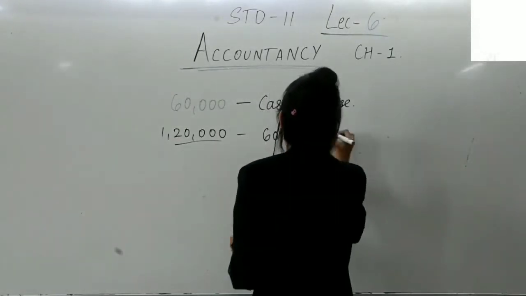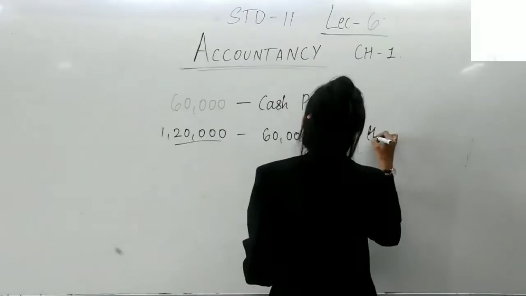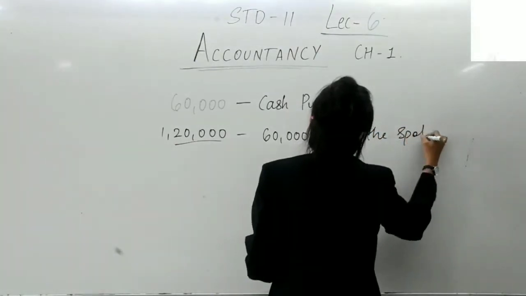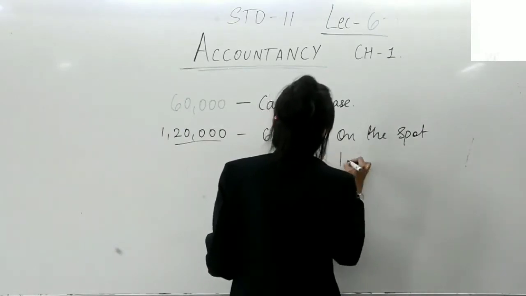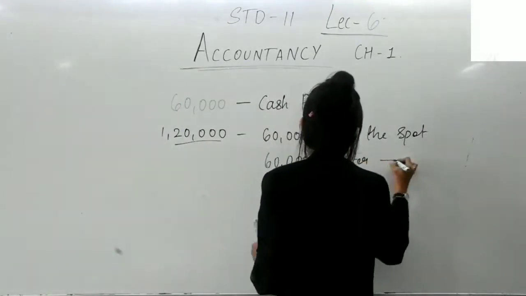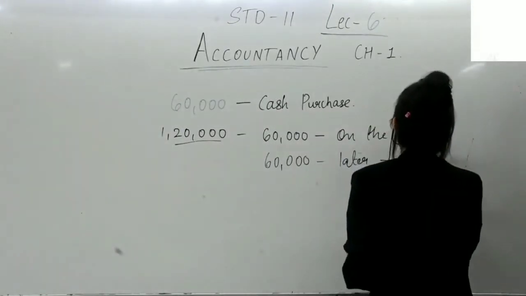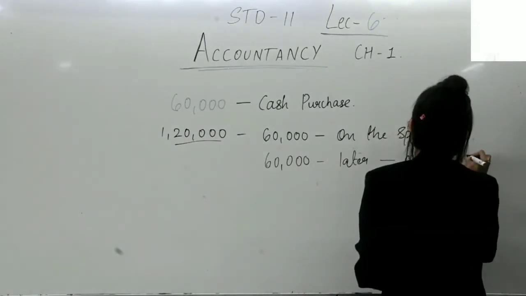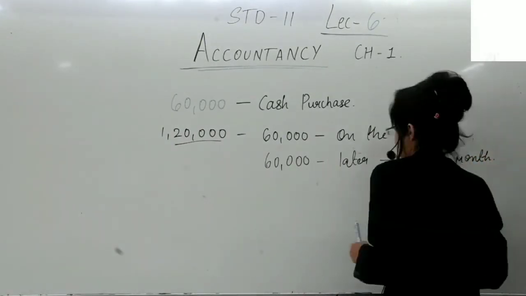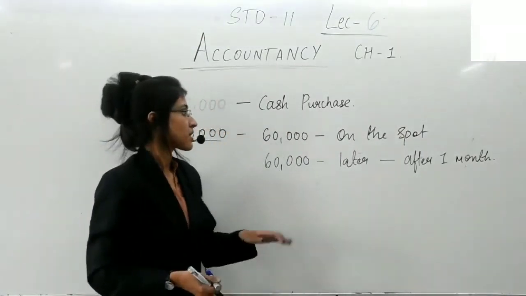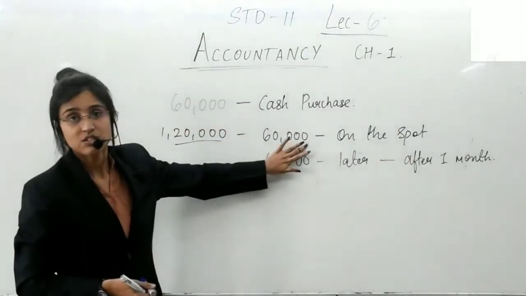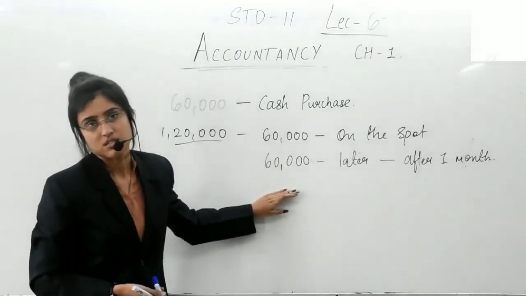Yes, what you'll do, you'll pay 60,000 on the spot, and the remaining 60,000 you'll pay later after a month. Okay, so understand, this becomes a cash transaction, this becomes a credit transaction.